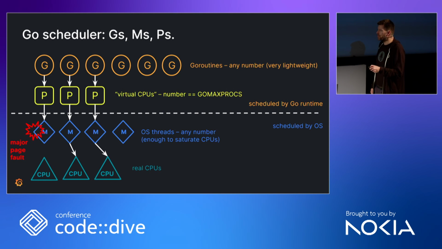But the Go runtime doesn't see anything, right? It's completely transparent. So this means this P will stop working, the goroutine will stop working, and the Go runtime can do nothing about it. So you have knocked out a P, essentially, for 20 milliseconds, 100 milliseconds, however long it takes to page in this data.